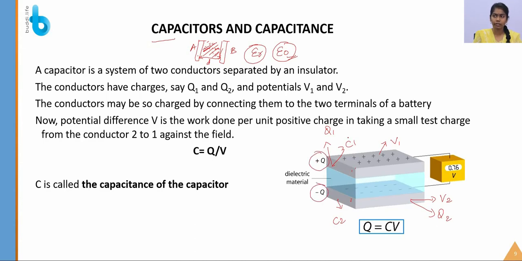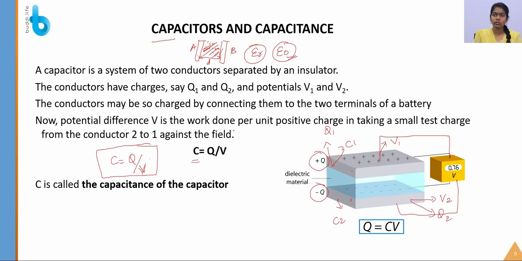Okay. So these two ends of the capacitor are connected to a battery, so that the capacitor is getting charged. So let's see what the capacitance of a capacitor is. The capacitance of a capacitor is equal to charge per unit voltage. So this is known as capacitance. If you divide the charge by the voltage, it gives the capacitance of the capacitor.